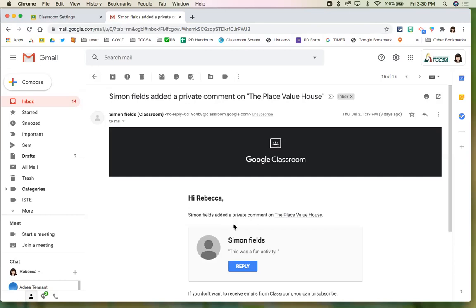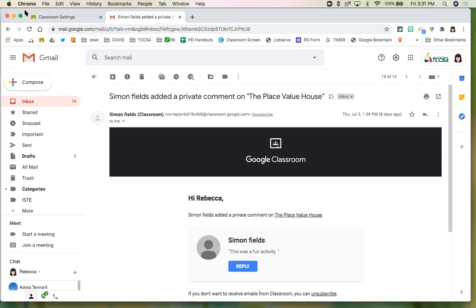Most teachers would go to Gmail. If you're not a Gmail district and you're still using Outlook, I encourage you to either forward mail from Gmail to Outlook, or get in more of a habit of checking your Gmail for these types of notices. Again, that's why I like having the mobile app. The mobile app then will notify me, and then I go into my Google Classroom. So that's what it looks like here for the teacher.